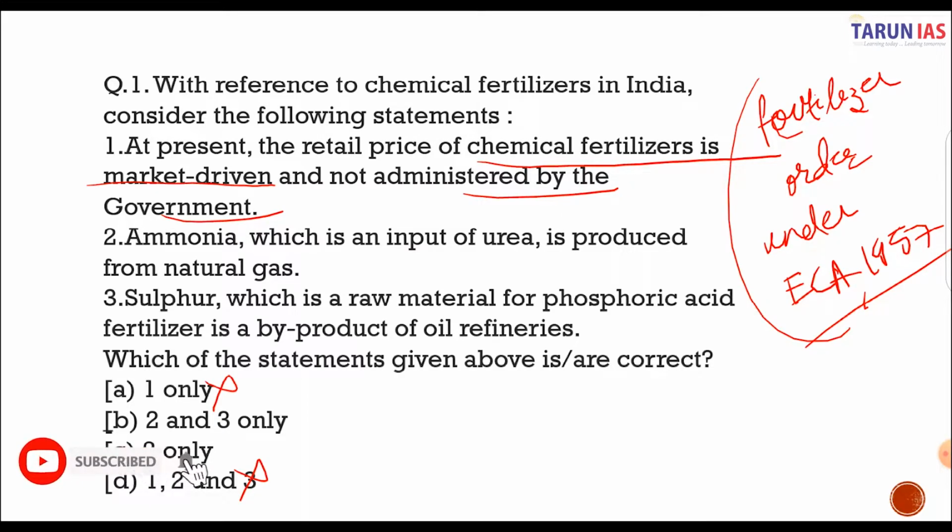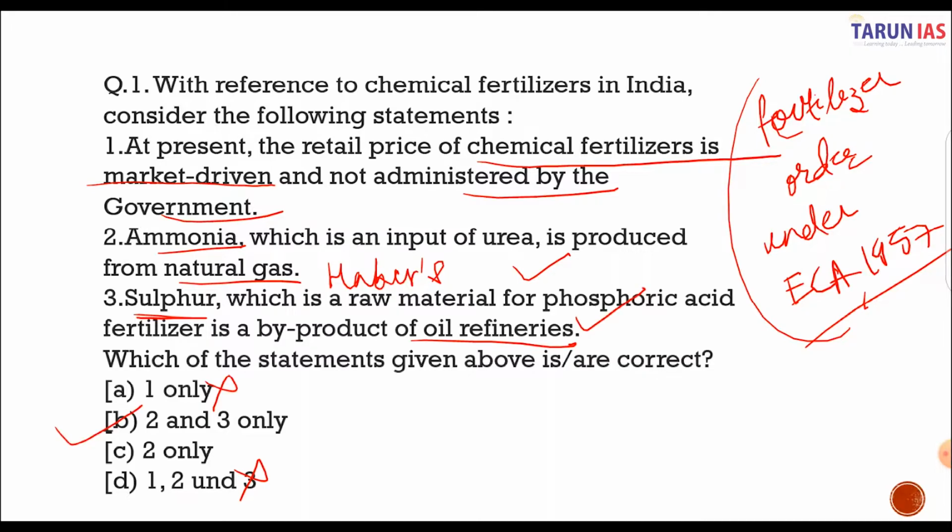Now, if we look at option 2 and 3, the ammonia, which is an input of urea, is produced from natural gas, and ammonia is definitely produced from natural gas using Haber's process. And sulphur is also a byproduct of the oil refineries. So both these statements are correct. Therefore, B is our correct answer: 2 and 3 only, and first is incorrect.